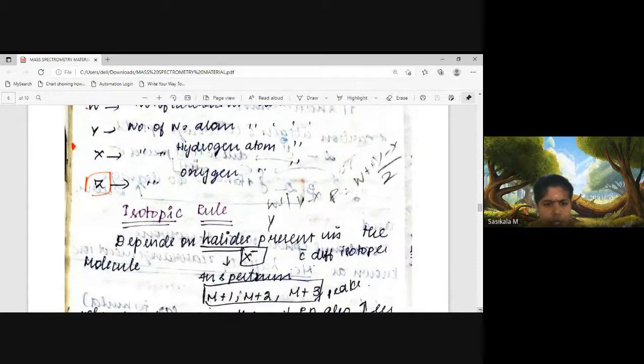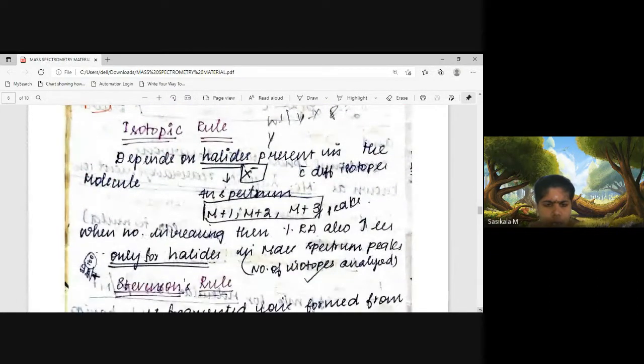Then next we'll move on to the third rule, the isotopic rule. It depends on halides present in the molecule. Halides, X minus, will give in the mass spectrum M plus 1, M plus 2 and M plus 3 peaks. M represents the molecular ion, molecular mass.